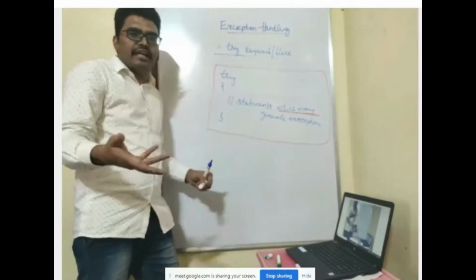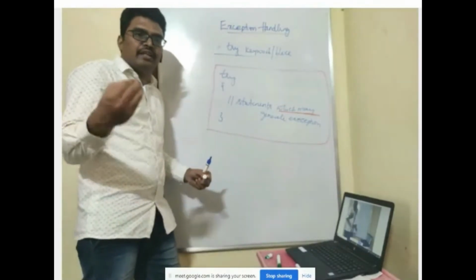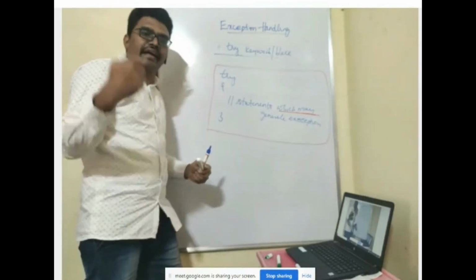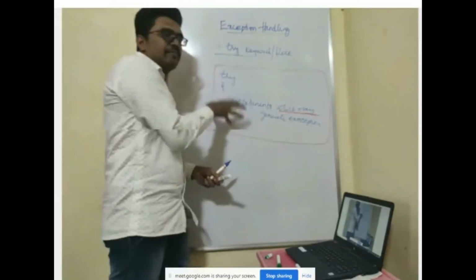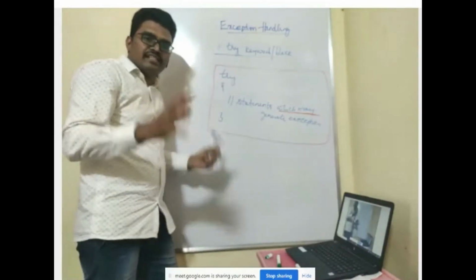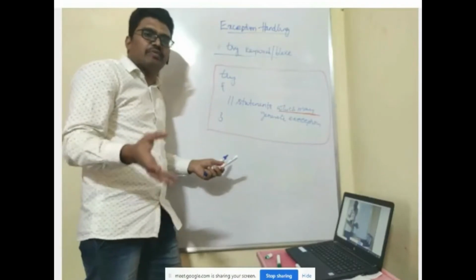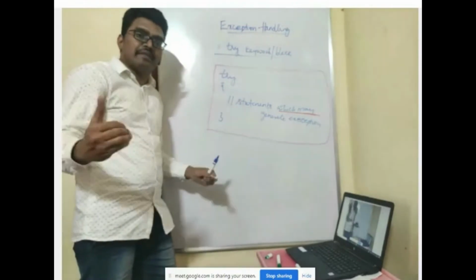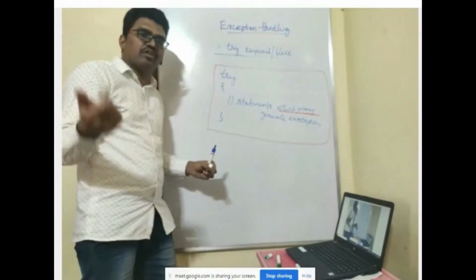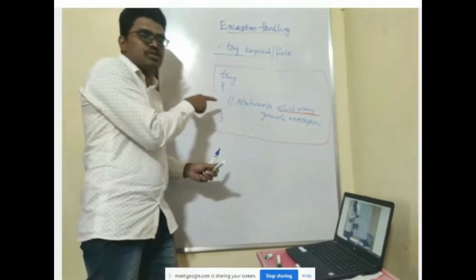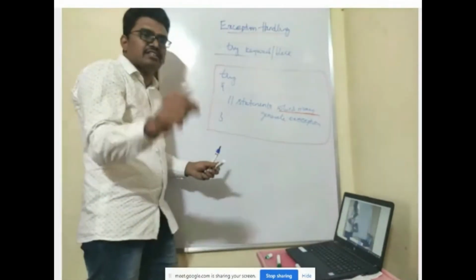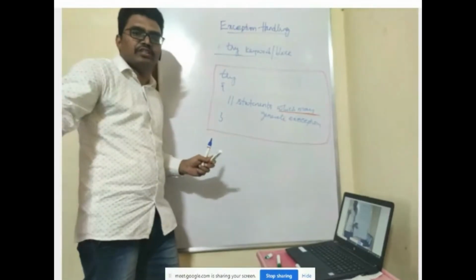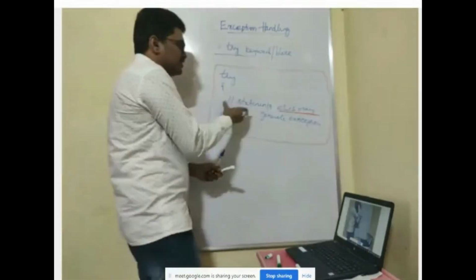Sometimes they may not generate an exception, but if there is even a 1 or 0.5% possibility that a statement is going to generate an exception, you should put it inside of the try block. If a statement does not generate any error and you put it inside the try block, no issue. But if a statement is going to generate an error and you do not put it in the try block, that is an issue. Whenever you feel there is even a 0.1% possibility that a statement is going to generate an exception, you have to put it inside of the try block.